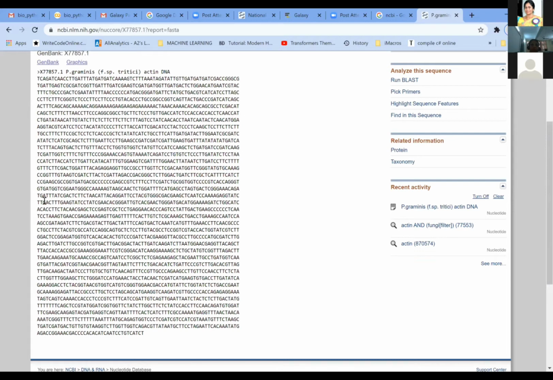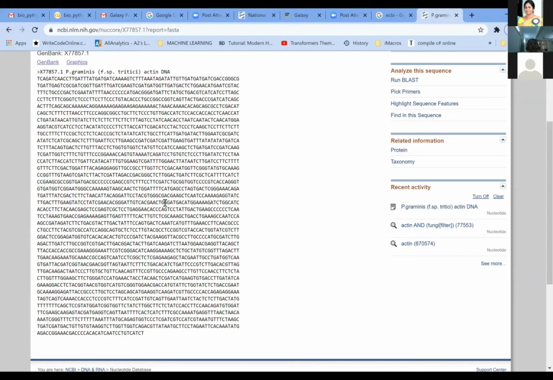The numbers are missing here, and this is in a continuous script. Earlier it was starting from 1 and it was ending, and again the next number was starting. Instead of that, whenever we want to use a particular sequence or save the nucleotide sequence, we always take the FASTA format. This format is called FASTA format.